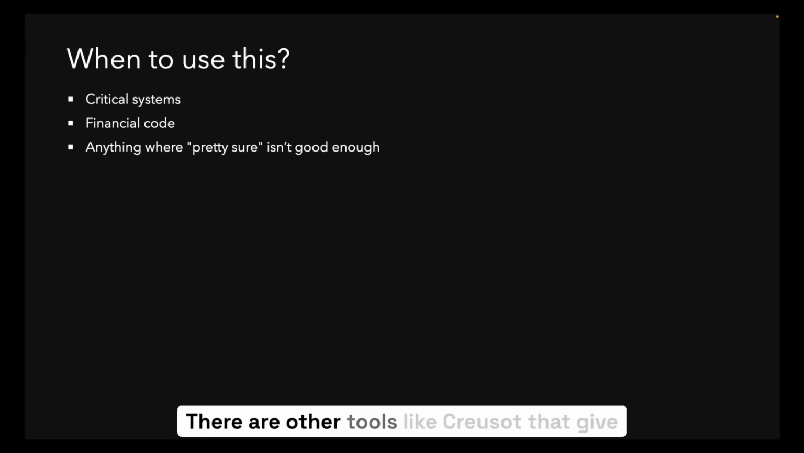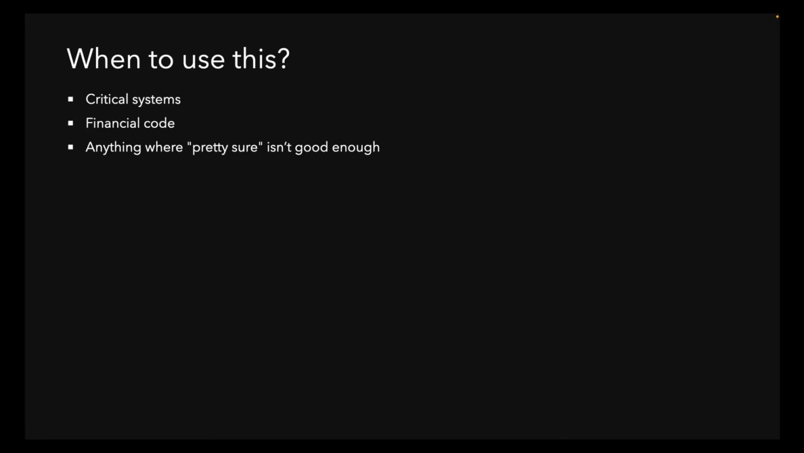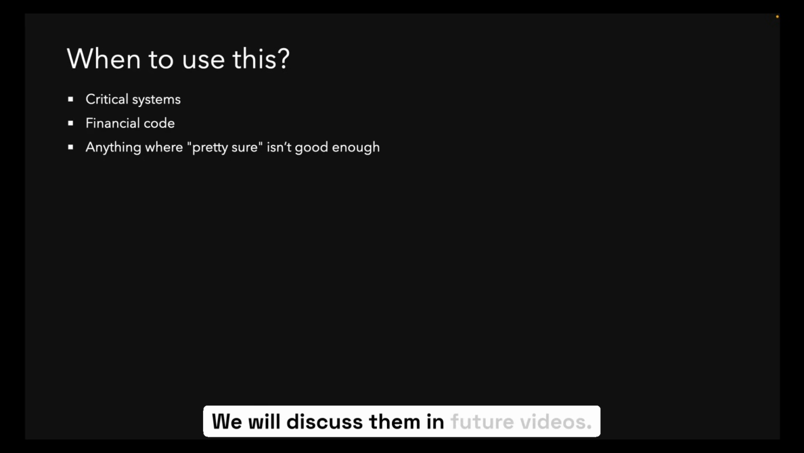There are other tools like Creusot that give your Rust code superpowers. We will discuss them in future videos. These tools help you put a leash on your AI agents. Even with the vibe coding virus catching on, as an engineer, you are still responsible for delivering code that is correct and works as intended.